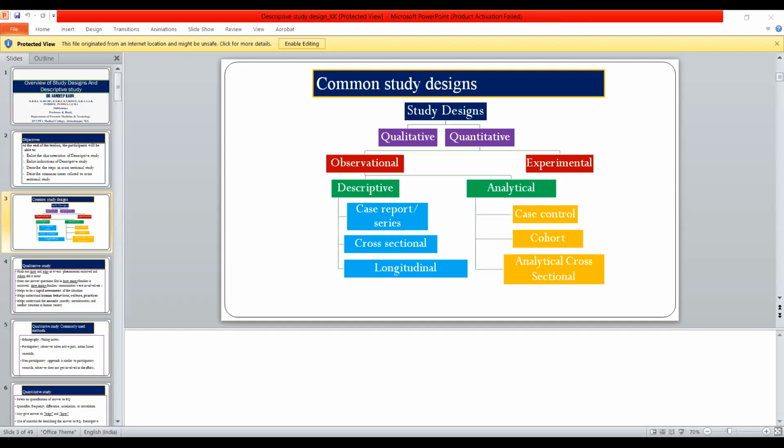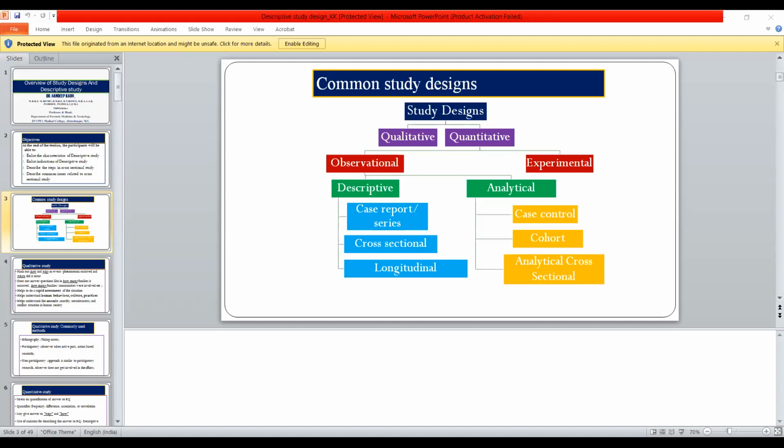So, descriptive study characteristics: again, observational type and quantitative type. Qualitative, quantitative. Quantitative is again divided into observational and experimental. Observational is again descriptive and analytical. Examples of descriptive: case report, case series, cross-sectional, longitudinal. Analytical: case-control, cohort, analytical cross-sectional.